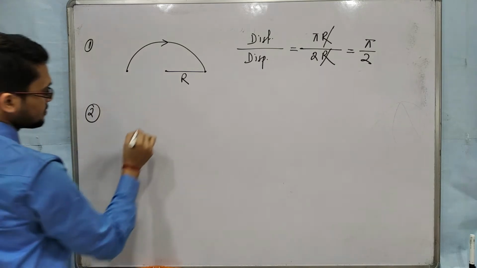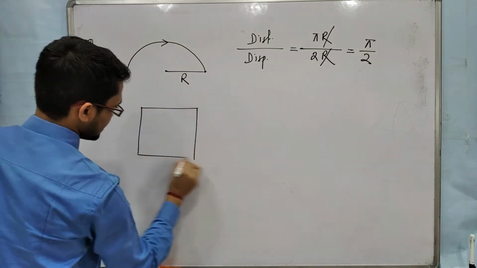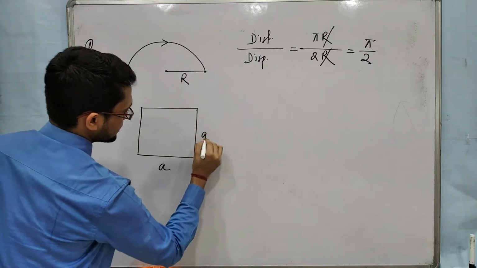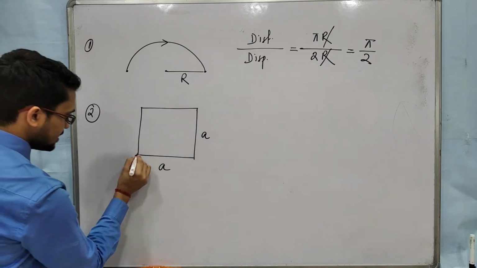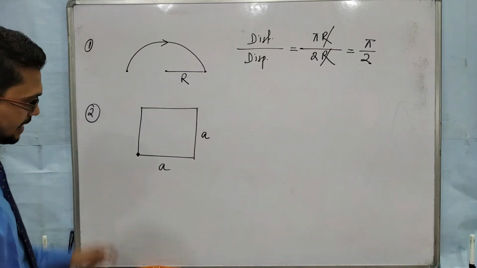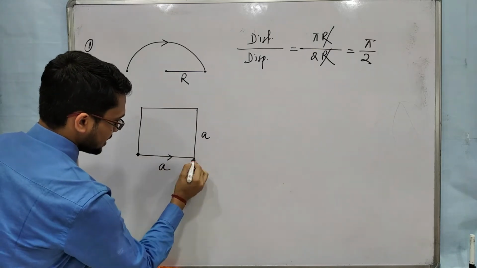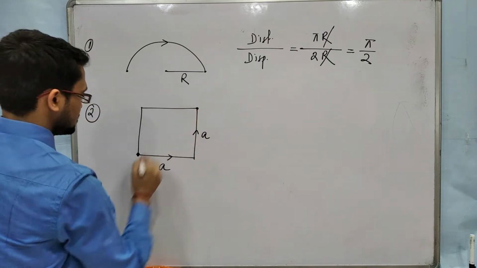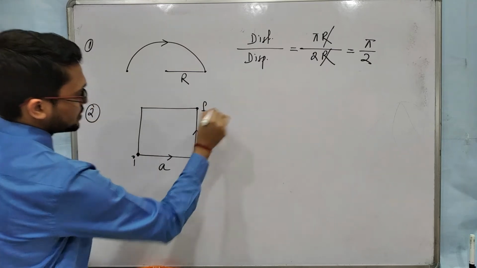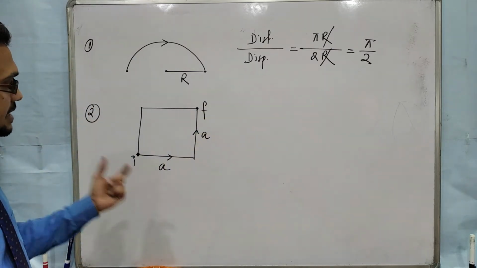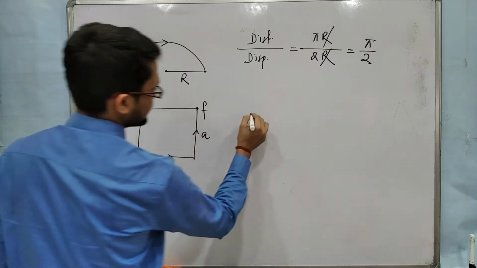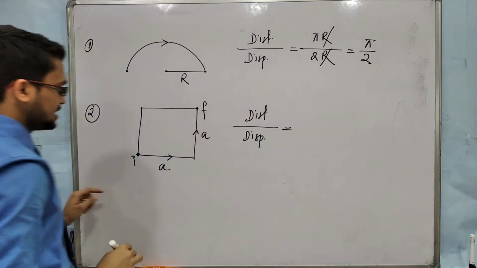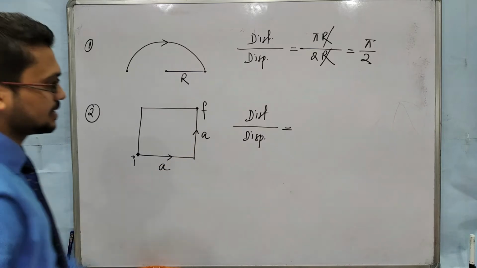Question number 2. Suppose this is a square of length L or A, whatever. At this point there is an ant. The ant is moving along this path, from this point going along this path and reaching this point. So this is the initial position, this is the final position of the ant. Again find the ratio of distance and displacement. Distance means the actual path length, so A plus A, so 2A.